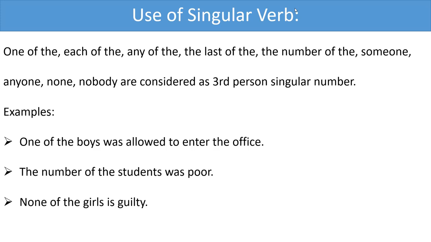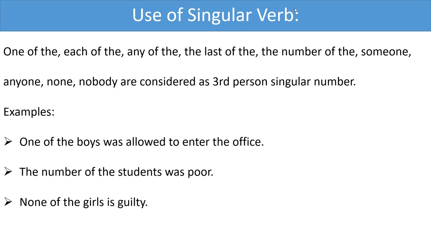Now, again, here are some examples of use of singular verb. More examples: one of the, each of the, any of the, last of the, number of the, someone, anyone, none, nobody are considered as third person singular number.